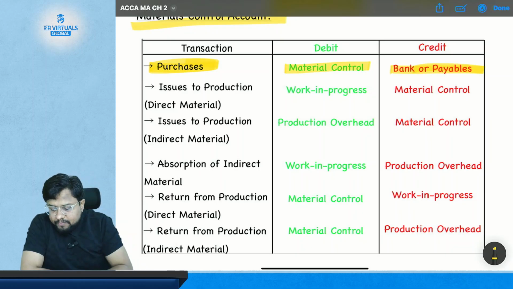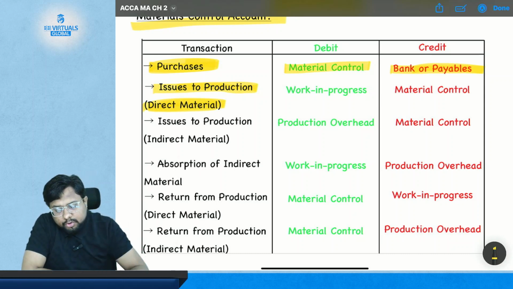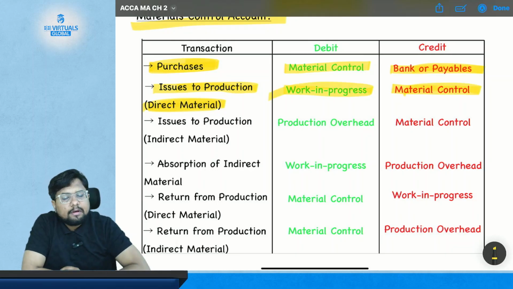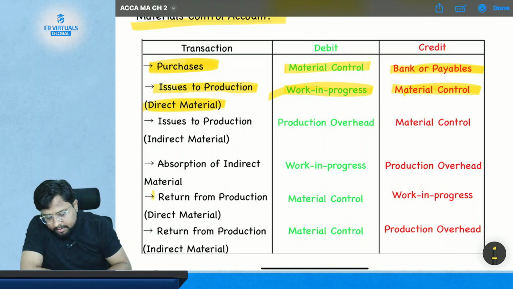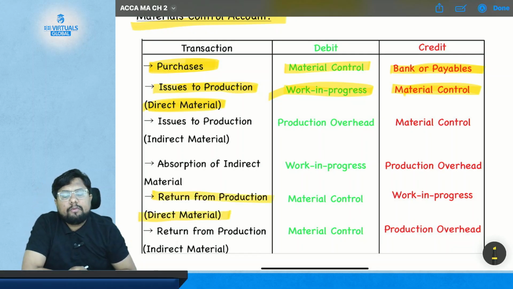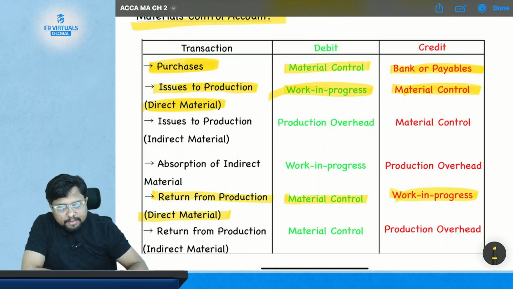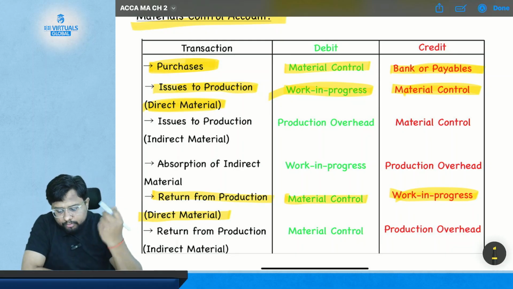Simple. Then if you have issued your material for the production, that is direct material, your material control account will get credited because you have issued the material, and the work in progress account will get debited. Now if you have received your direct material back from the production, then your material control account will get debited and your work in progress account will get credited. That we have already studied in the board notes.